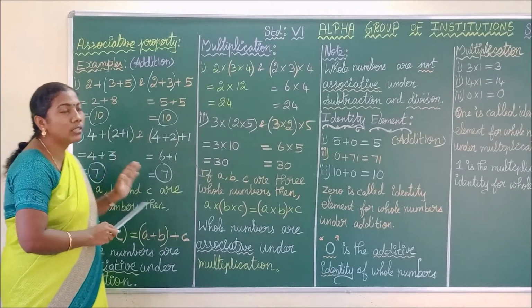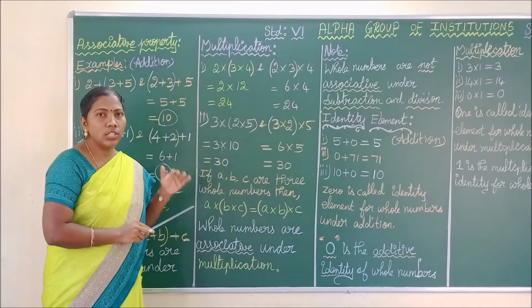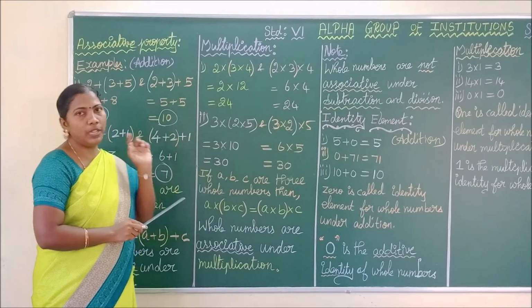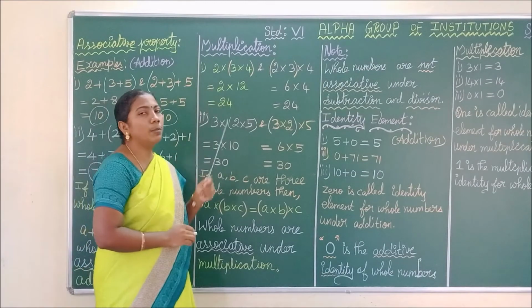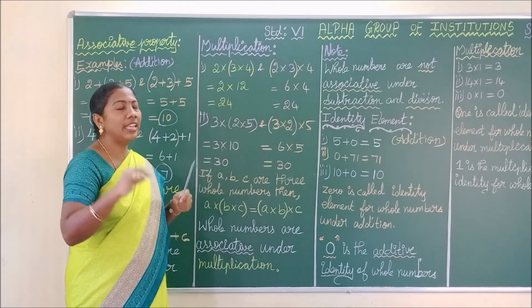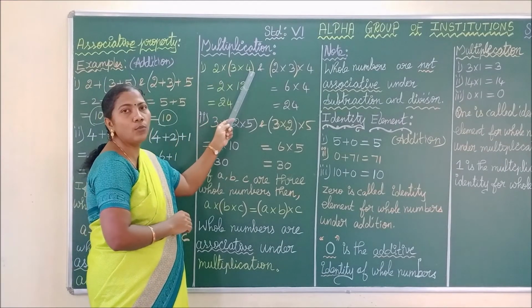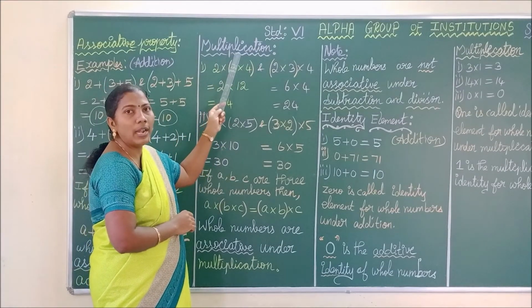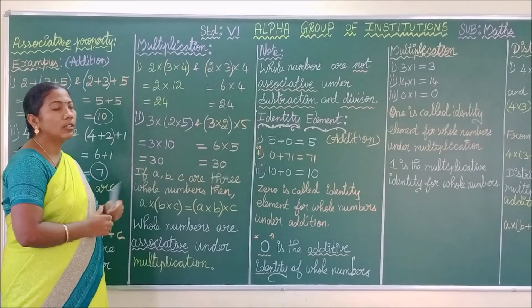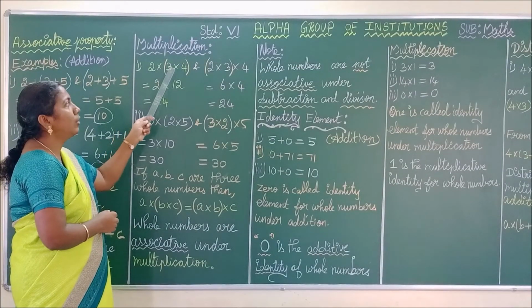Next we are going to see the same property. This is associative property for the operation multiplication. Okay. Associative property means what I have told you. You have to take 3 numbers. Thus I have taken 3 numbers 2, 3 and 4. Here the operation is multiplication. 2 into 3 into 4.